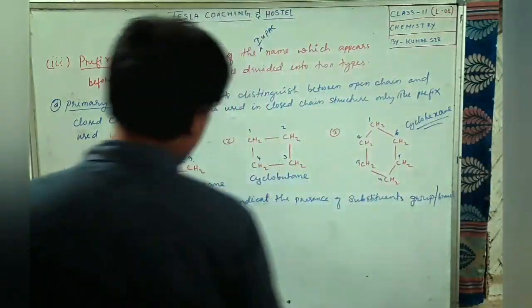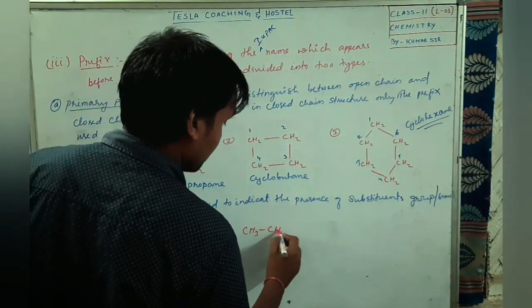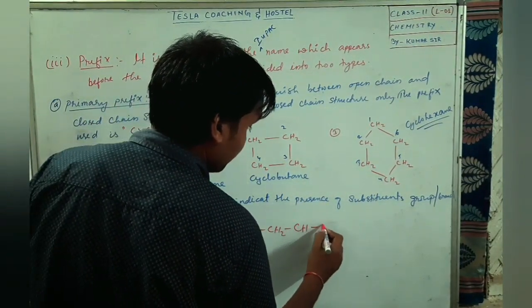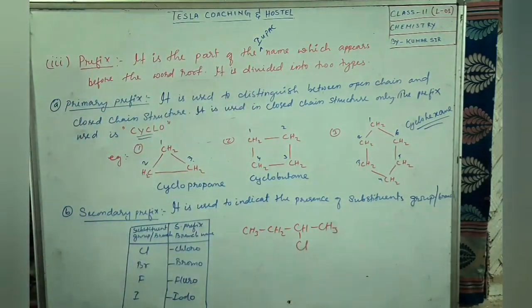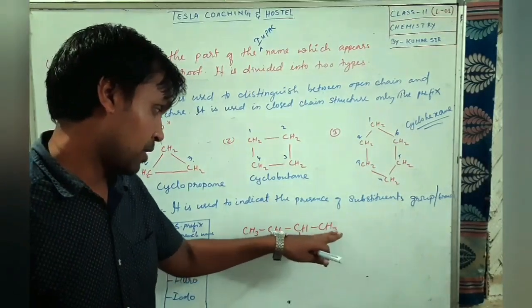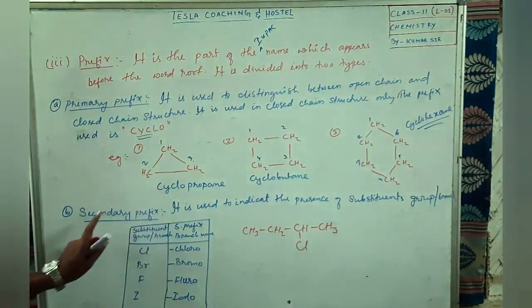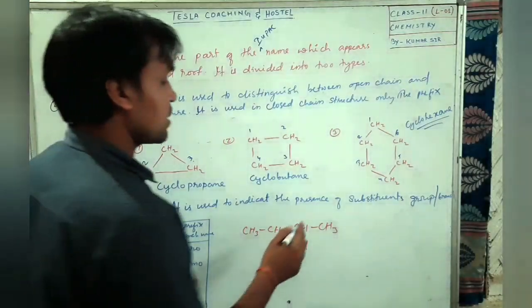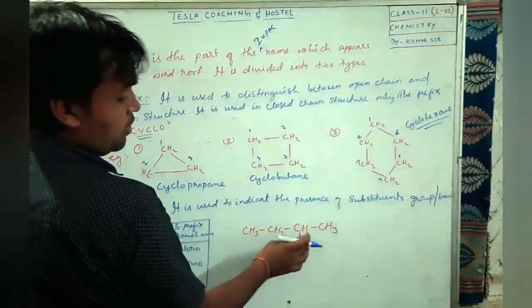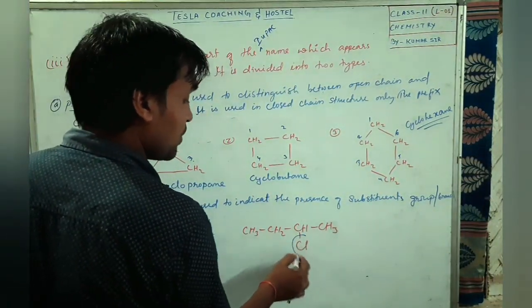For example, you can see CH3, CH2, CH3. Suppose here it is given Cl. So this is a branch or not? This one is the main chain and this one is coming as a branch. So here we are going to use secondary suffix. While using secondary suffix, you have to make sure that the numbering starts in such a way that this substituent, we call it a substituent group or branch, should get the minimum number.